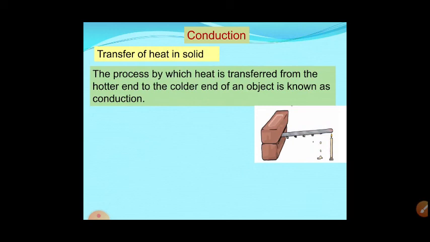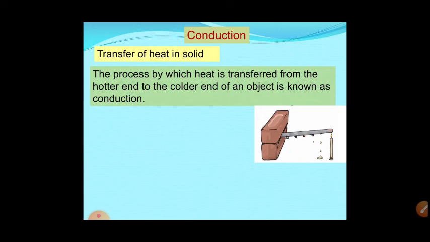Okay, so we can see all these examples in our daily life, just when we are cooking. If we keep the spoon in the vessel while it is heating, after some time if we touch it, it will be too hot. That's why while cooking we should not keep the spoon in the vessel; we have to take it out.